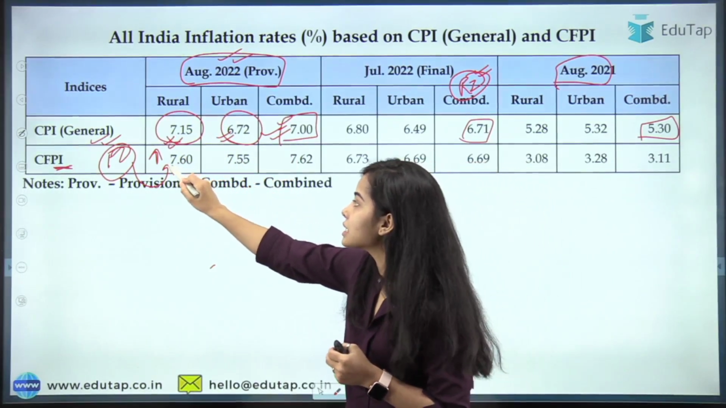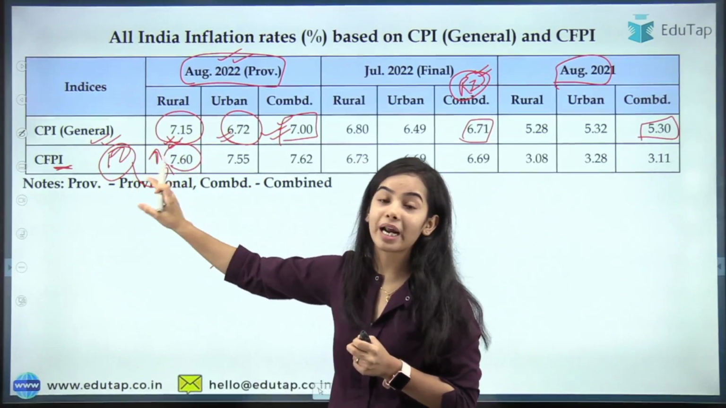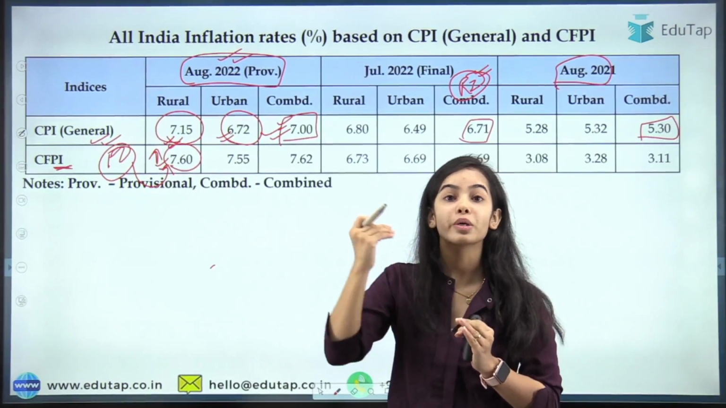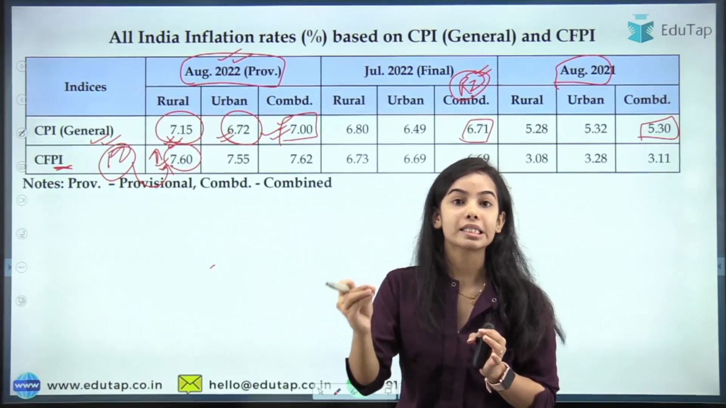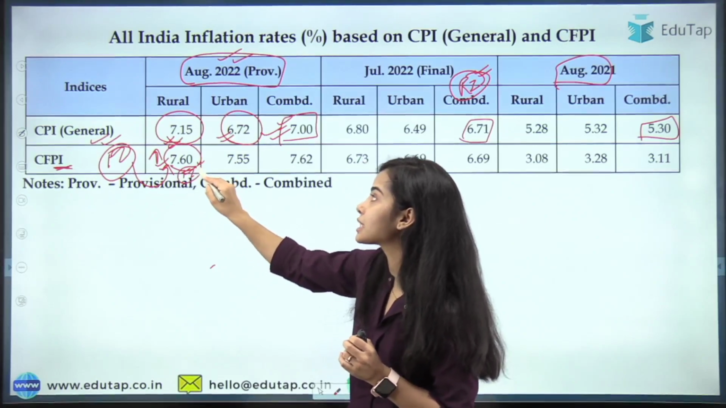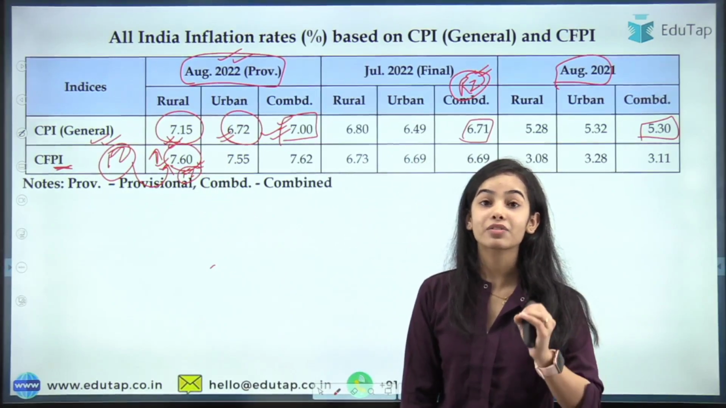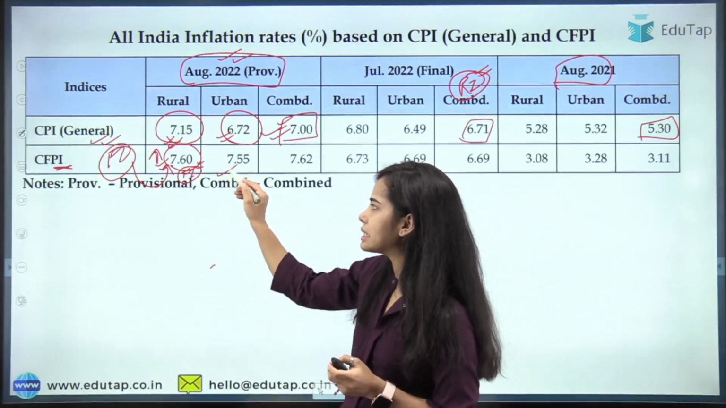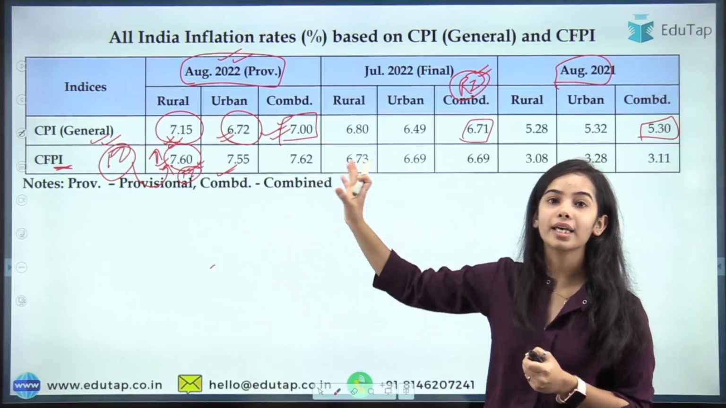The consumer food price index shows that in the rural areas it is 7.60%, that is, the food inflation is 7.60% in the rural areas, and that's why rural inflation in August 2022 is higher. So you have to consider this data and remember why this is happening.